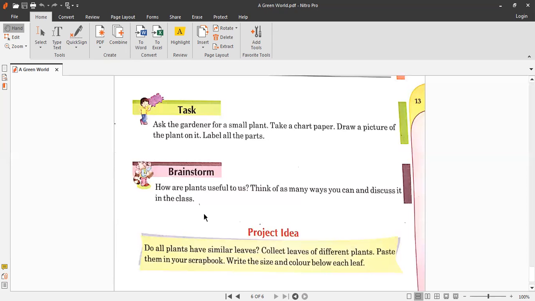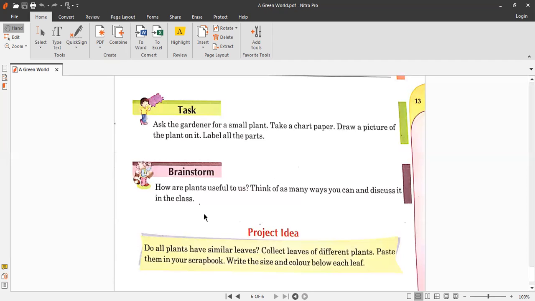So it means that plants are very useful. They give us food, and they also give food to many other animals as well. Animals eat the different parts of trees, like the leaves.